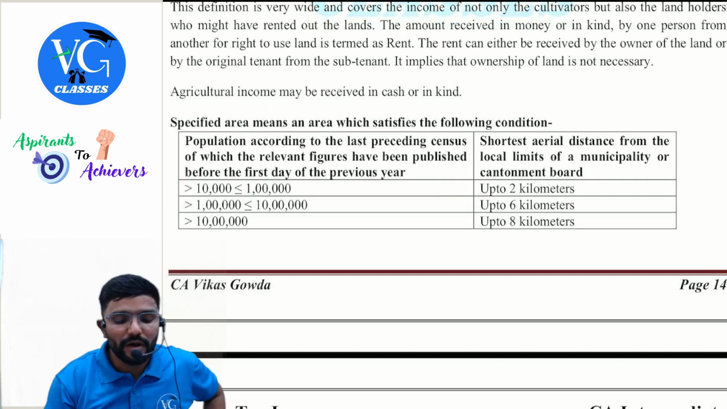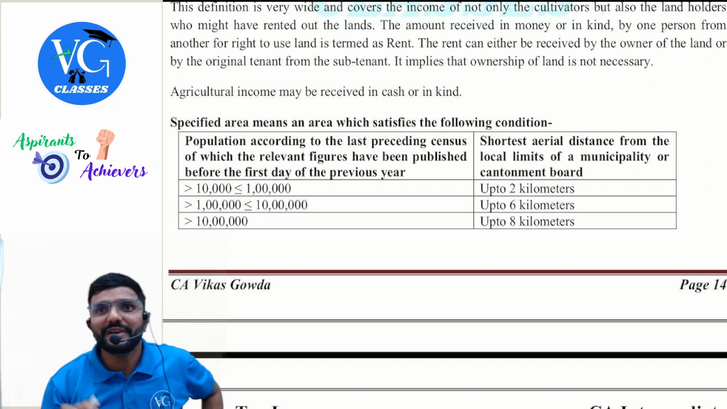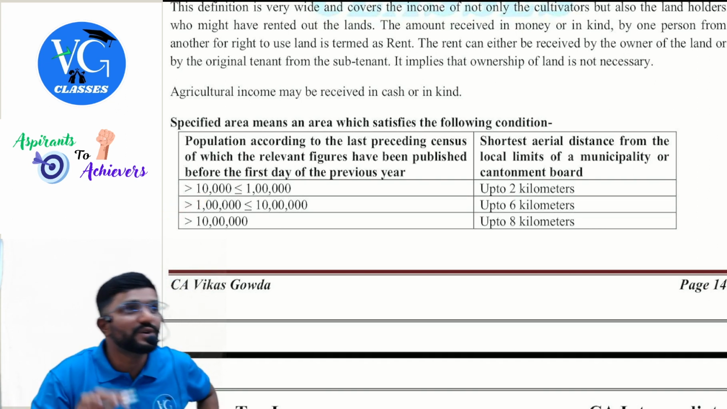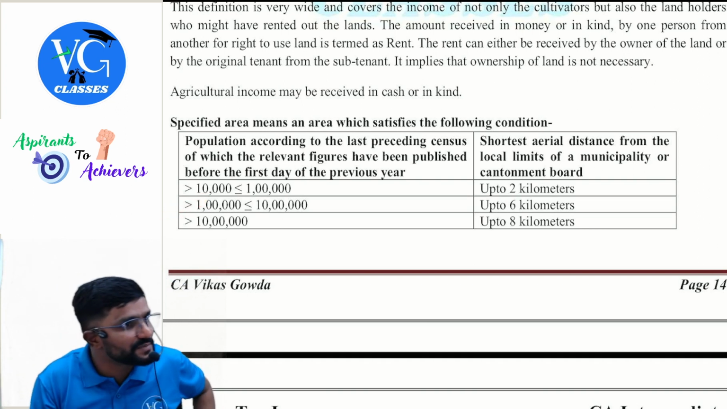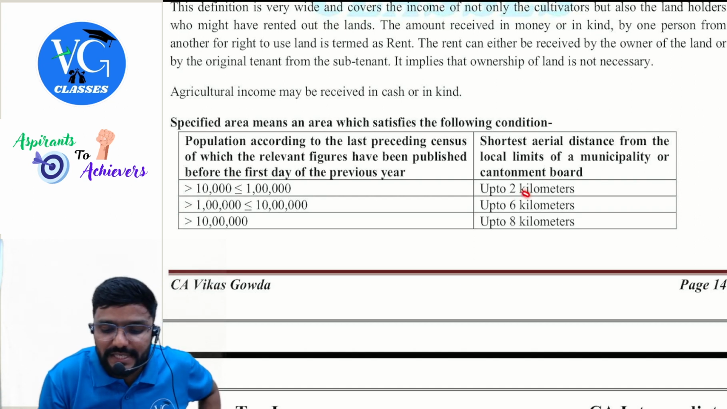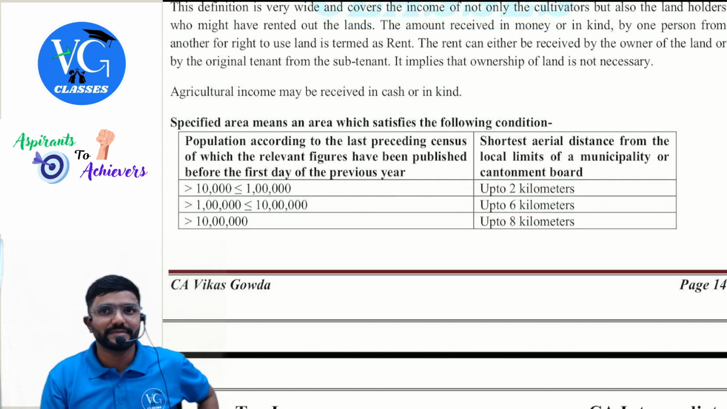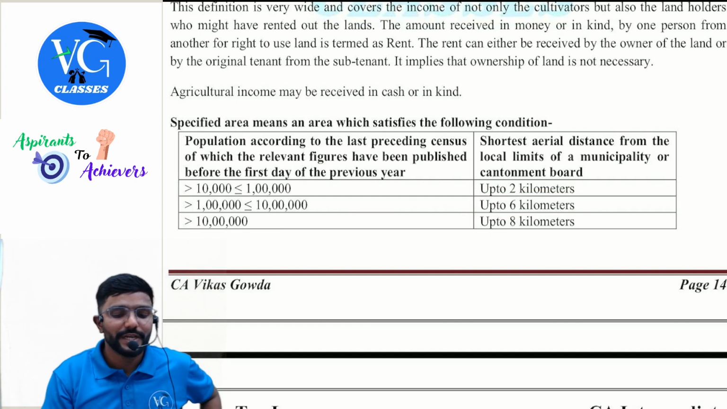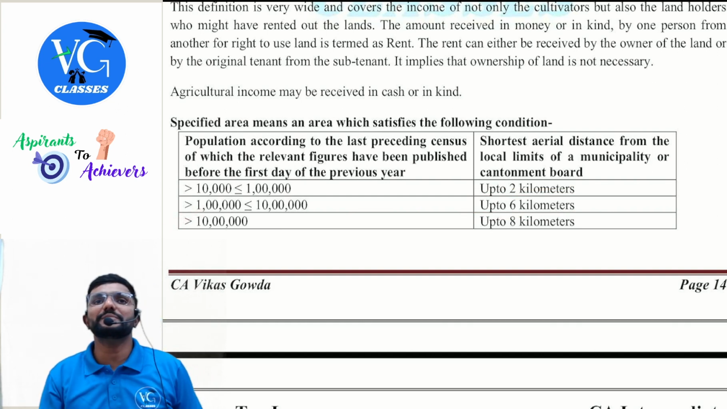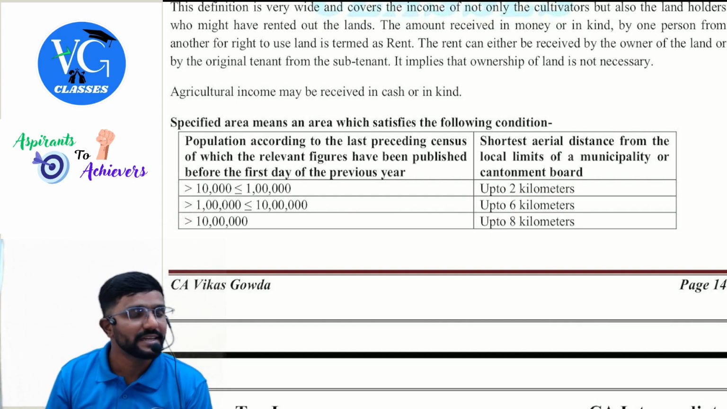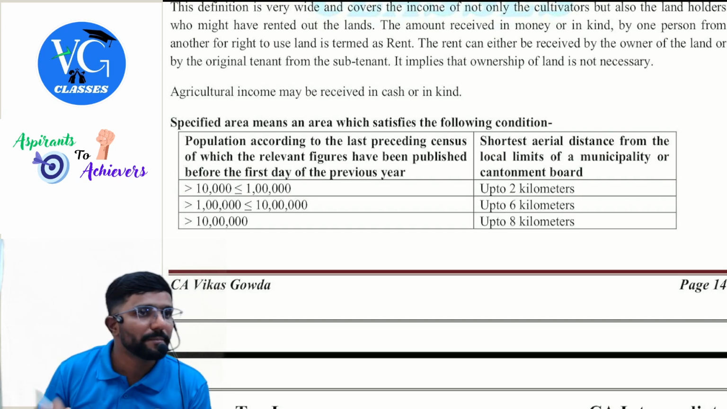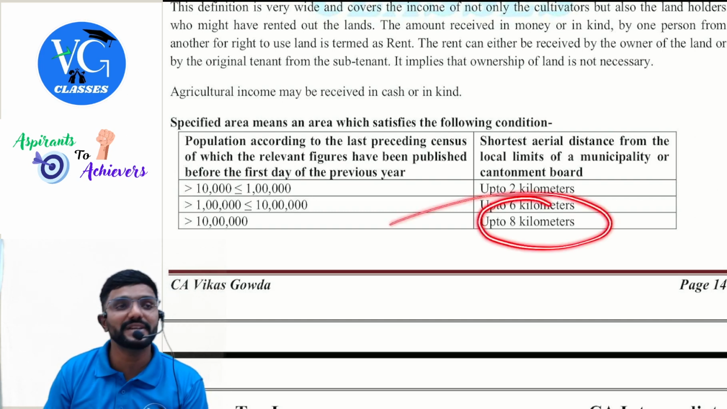Same way, if the population of the cantonment or municipality is more than 1 lakh up to 10 lakh, that area is a specified area plus 6 kilometers from its border. Same way, last, if the population of that cantonment or municipality is more than 10 lakh, that area is a specified area plus 8 kilometers from its border.